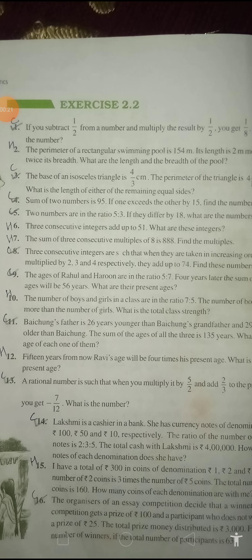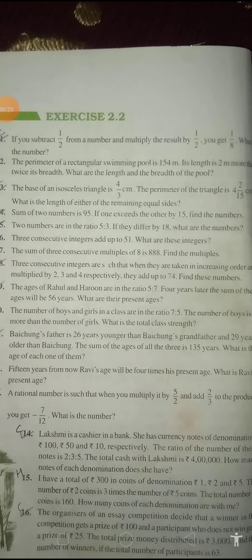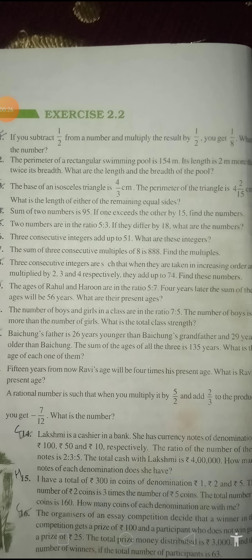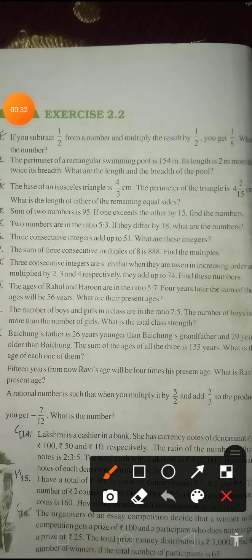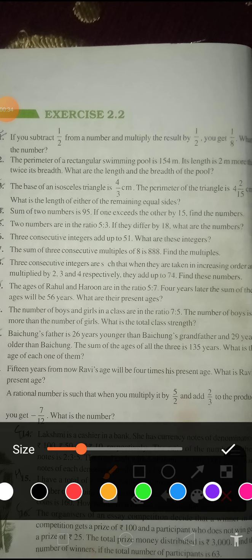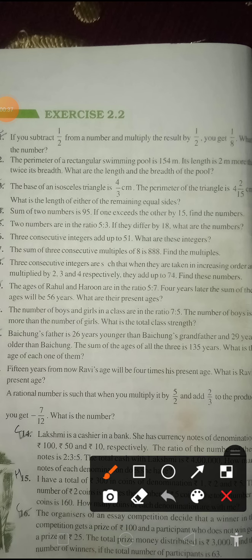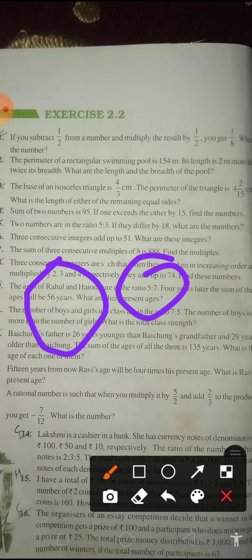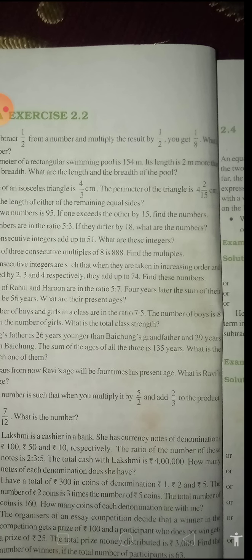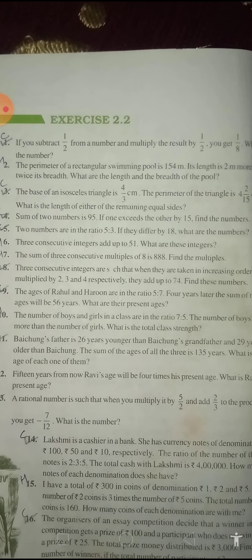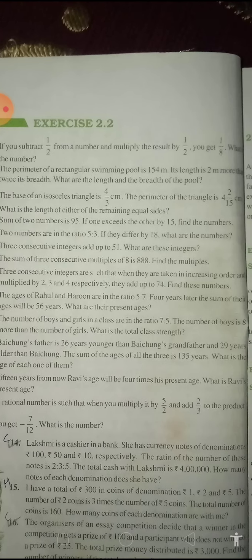We have to calculate. So look, whatever is given in the question, first of all you will note down. Given the ages of Rahul and Harun are in the ratio. What is given, students? You can see here, I'm showing it to you. You can see the ratio is 5:7, and the sum of ages is 56. Means 4 years later the sum of their ages will be 56. Means after 4 years, the ratio given is 5:7, and the sum of both ages will be 56.